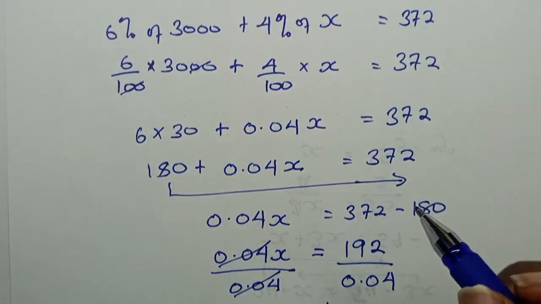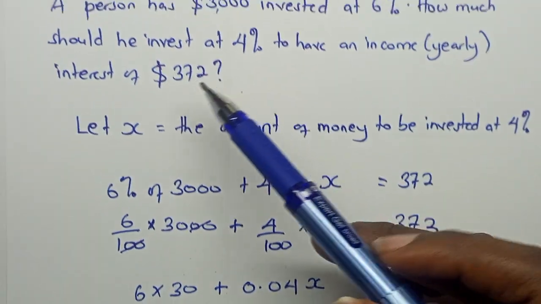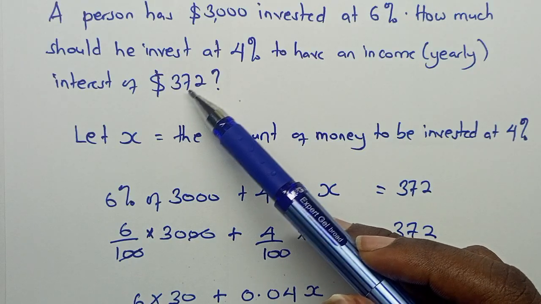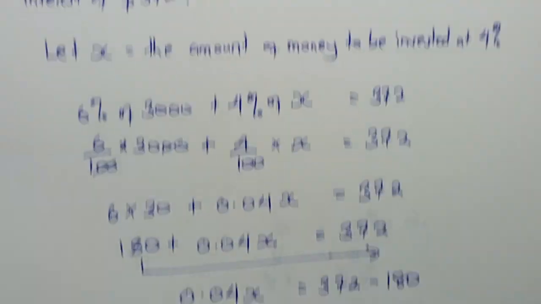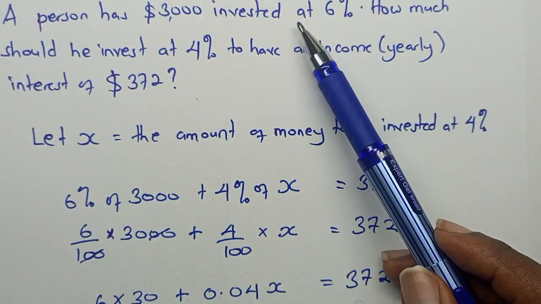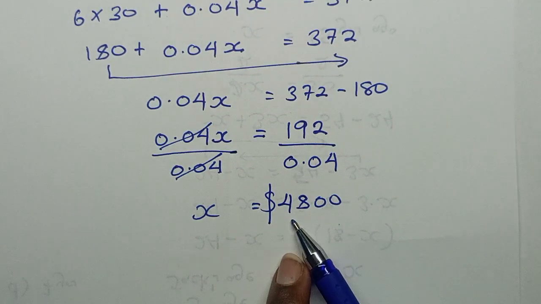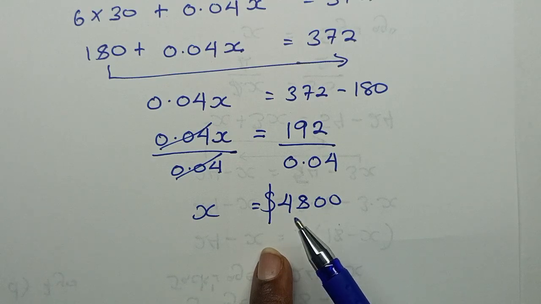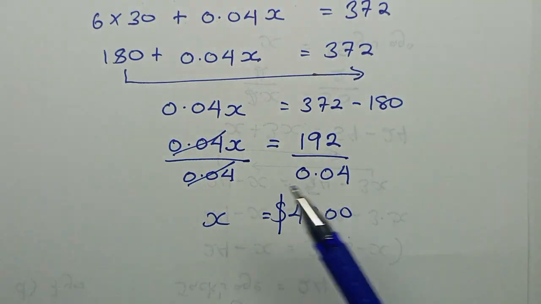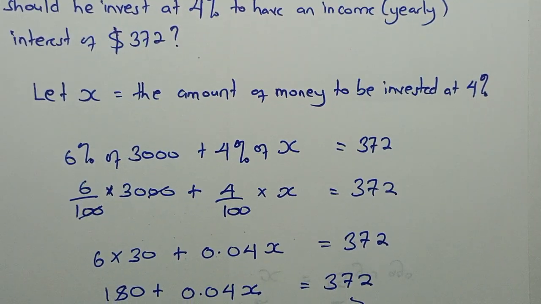So this is the amount of money to be invested at 4% for him to be able to get a yearly income interest of $372. So with this investment that he already has, when he invests an additional amount of 4,800 at 4%, then that's when he'll be able to earn $372 in interest at the end of the year.